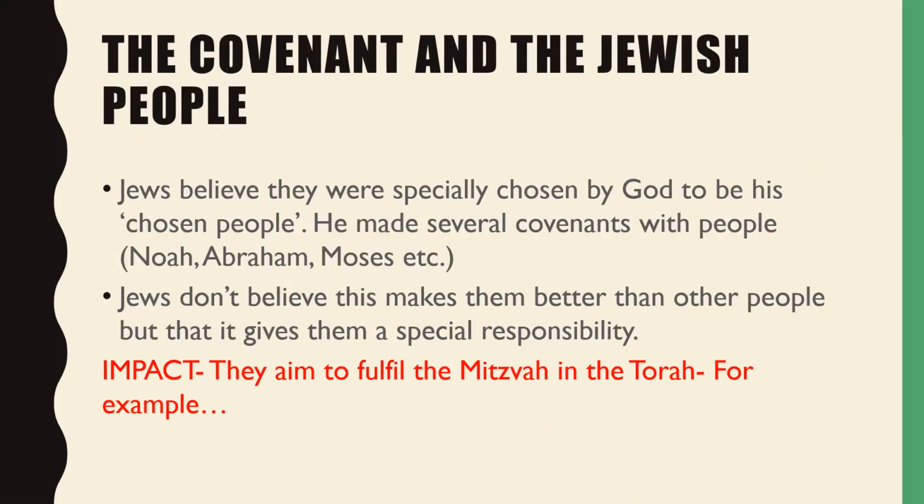Jews believe they are specially chosen by God to be his chosen people. And God made several covenants with people in the Torah, from Noah and Abraham, and then onto Moses, who we'll look at next lesson. Jews don't believe this makes them better than other people, but it gives them a special responsibility.